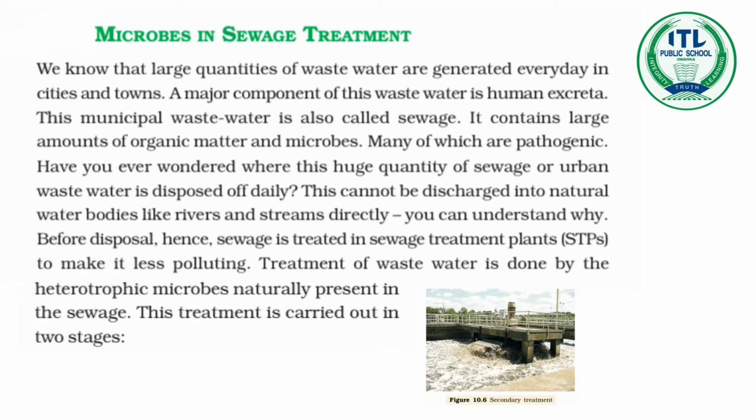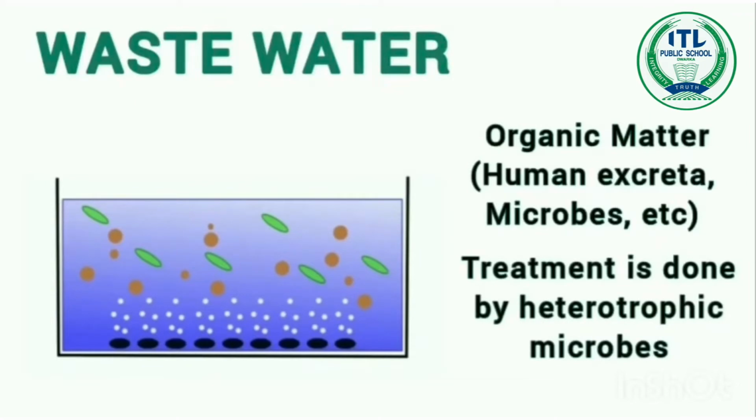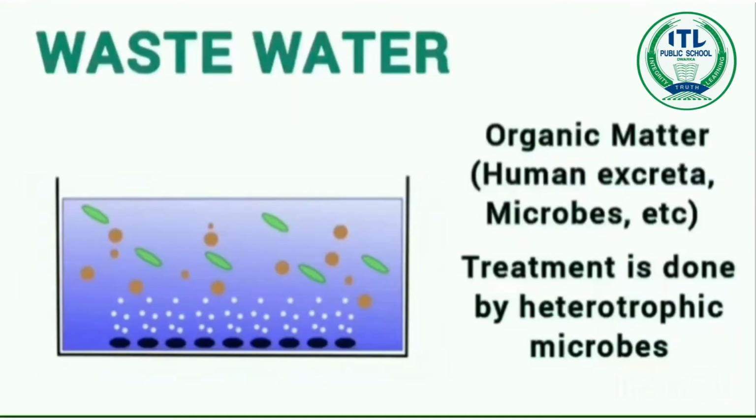Large quantities of wastewater is generated in cities and towns. Its major component is human excreta. This municipal waste is known as sewage. It contains large amount of organic matter and microbes, many of which are pathogenic. Therefore, sewage water cannot be disposed directly into rivers and streams. Before disposal, it has to be treated in sewage treatment plants to make it less polluting.